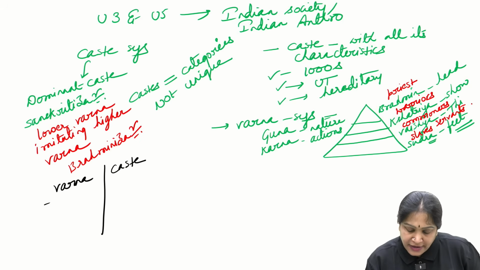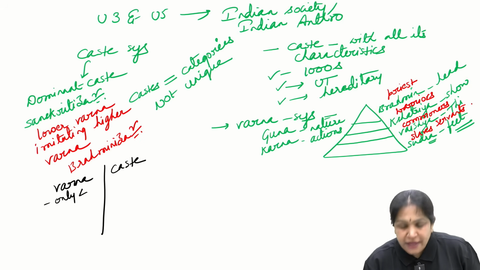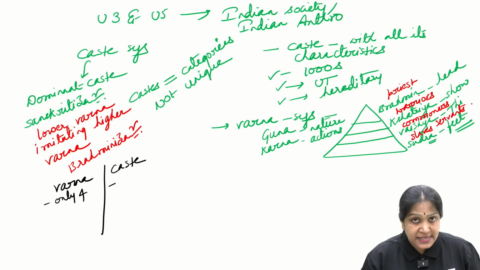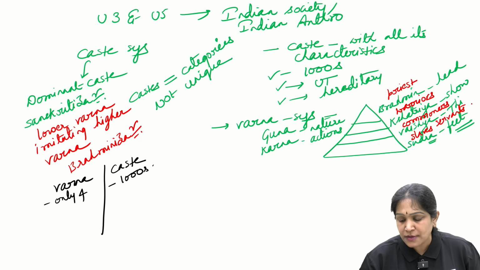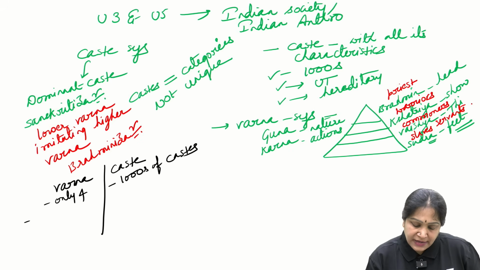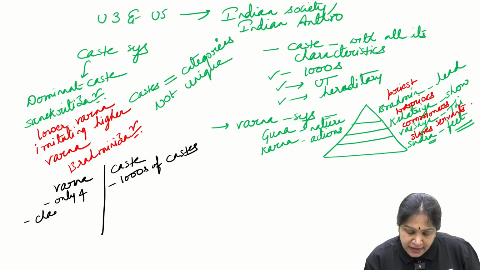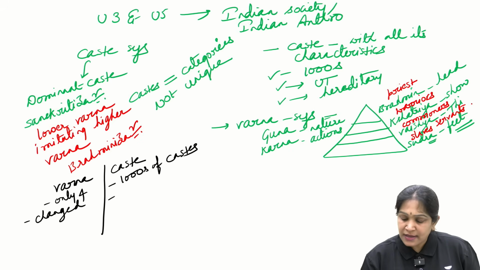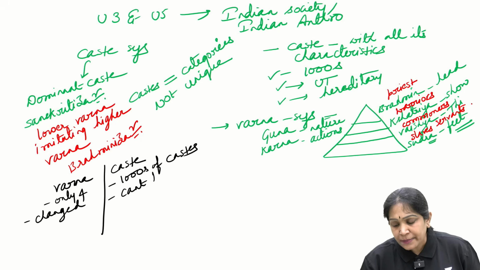For example, Varnas you will have only 4, whereas castes you have thousands of castes. Is it clear?